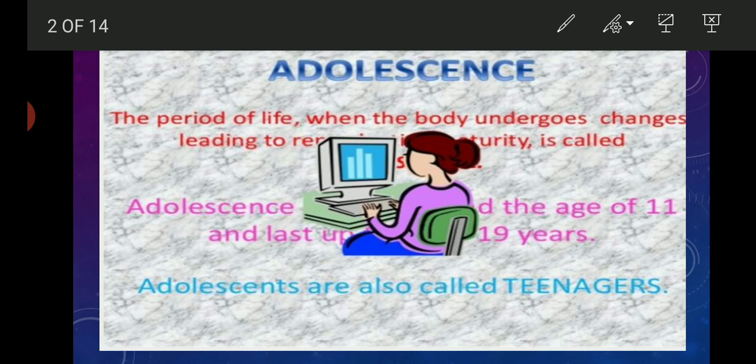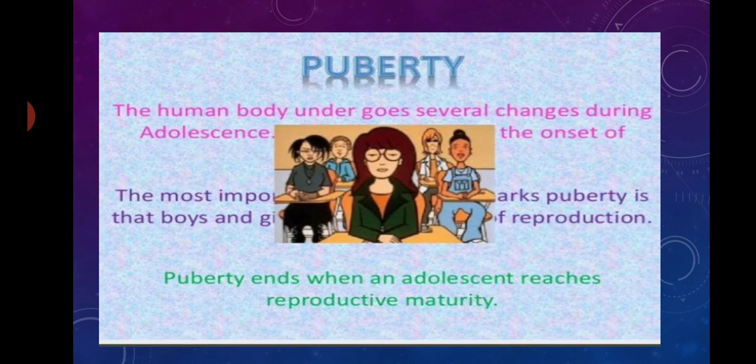So first of all, we will define adolescence. The period of life when the body undergoes different changes leading to reproductive maturity is called adolescence. And adolescence starts at the age of 10 and lasts up to 19 years. Adolescents are also known as teenagers.